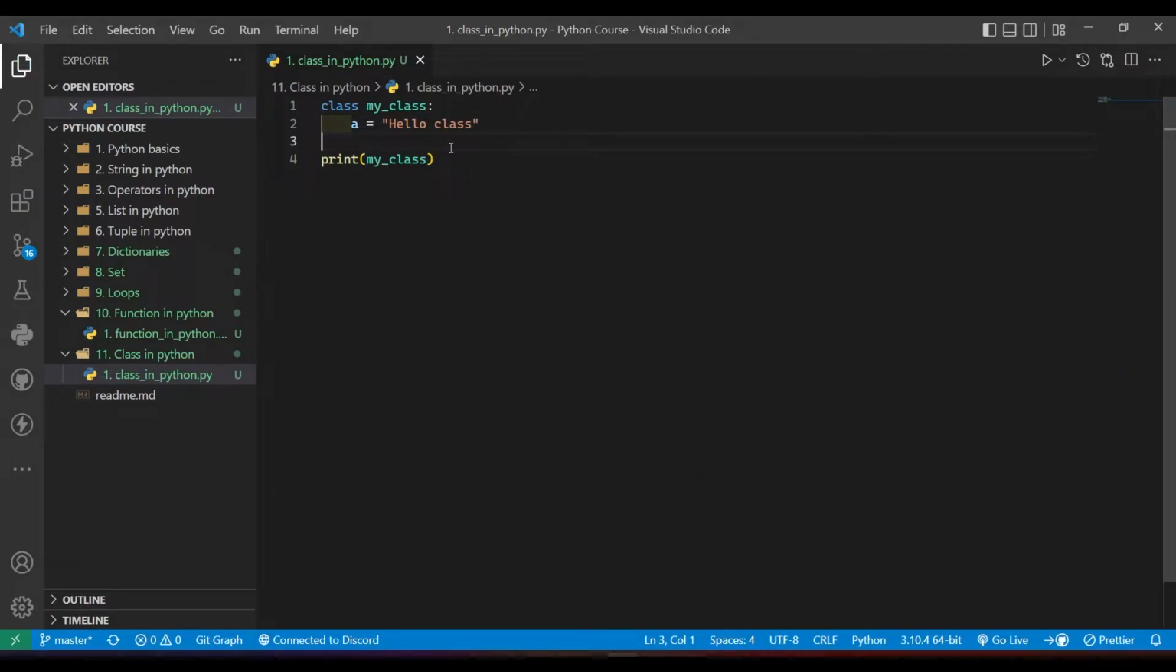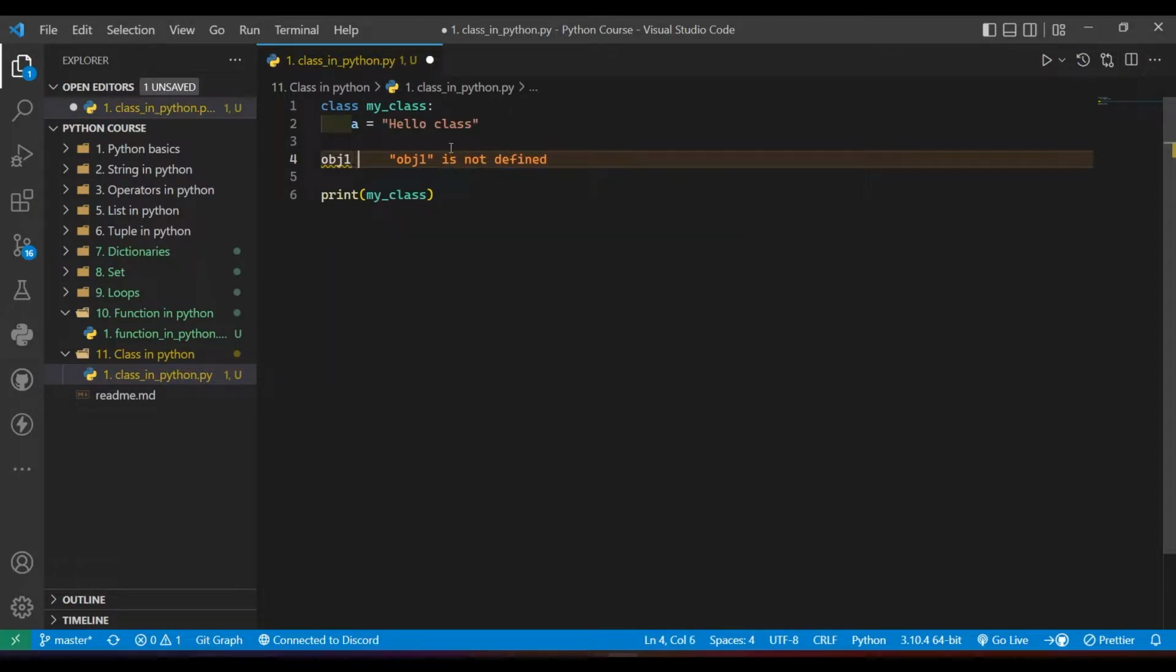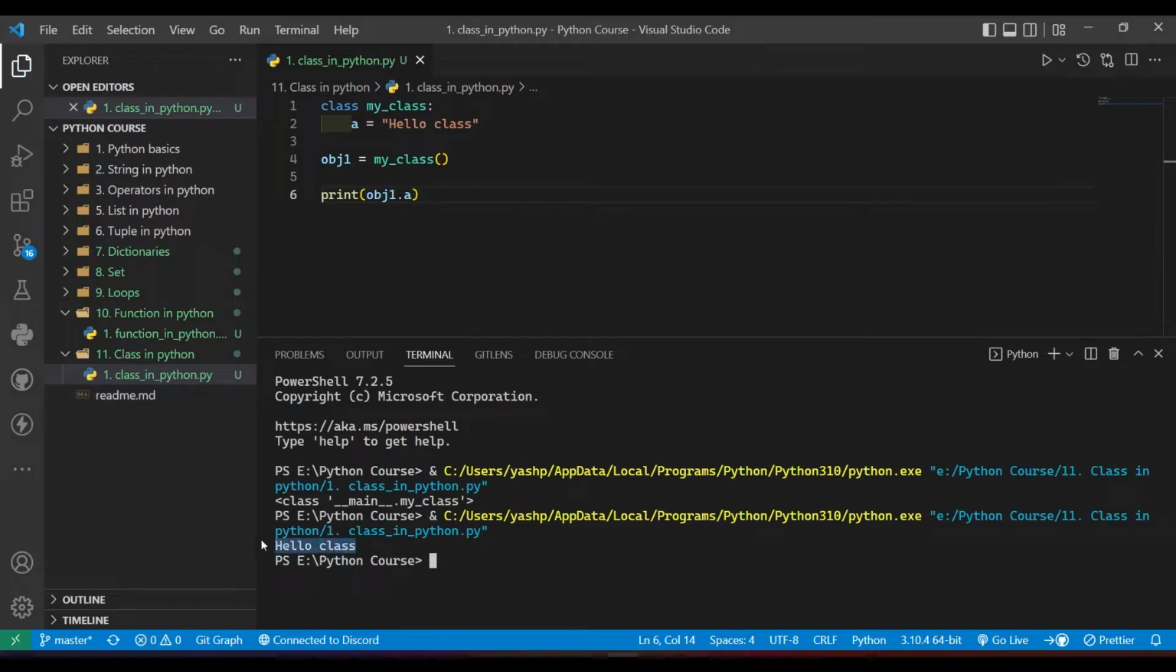So in order to do this you need to create an object. If I say obj1 equals to my_class, and I need to write parentheses also, and I will just remove this from the print statement, and if I say obj1.a, then I can print hello class over here. You can see I got hello class. So using an object you can access the value from the class. We can create an object something like this. I'll just write a comment, so you will understand this is the way we can create the object.